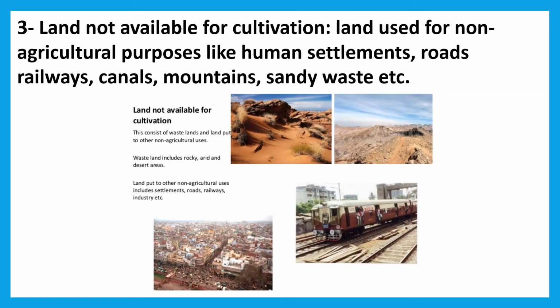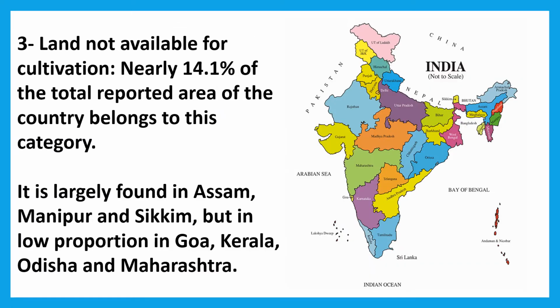Third one, land not available for cultivation. Land used for non-agricultural purpose like human settlements, roads, railways, canals, mountains, sandy waste, etc. are the land not available for the cultivation.